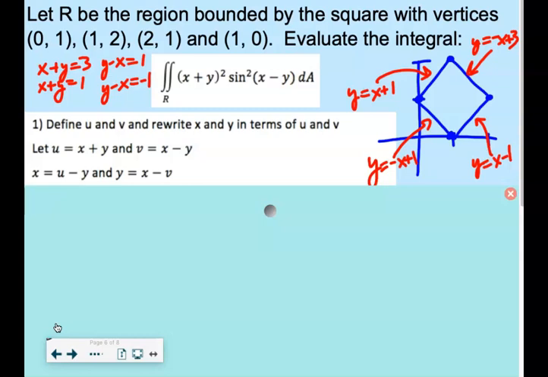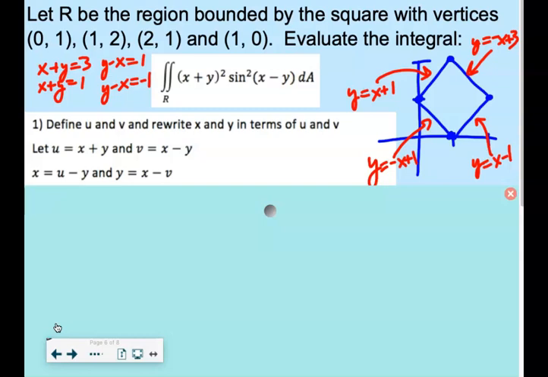Did you do y minus x? Did you write it as x minus y equals 1, right? So different ways of writing your equations cause different u's and v's to arise, and cause the middle of the problem to be different based on how you chose your u's and your v's. That's okay. You'll always end up with the same answer if you do all the math correctly.